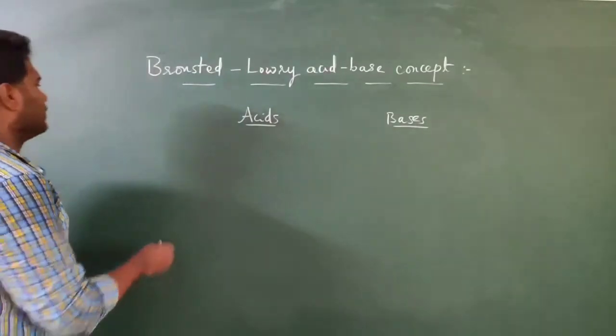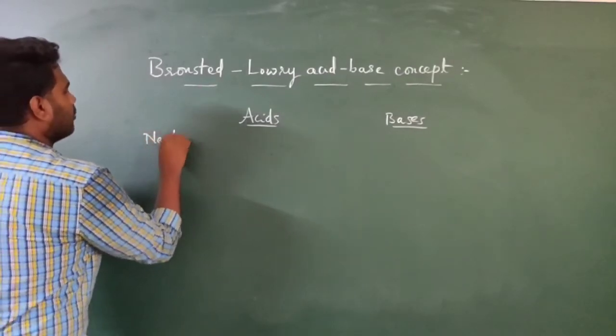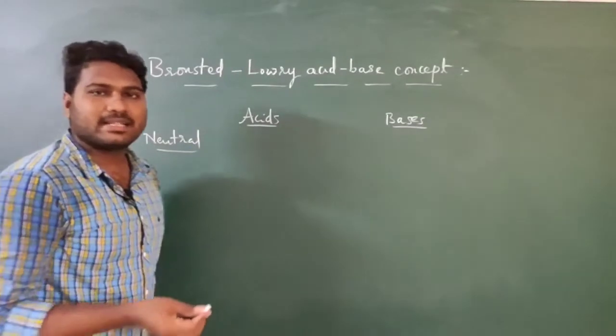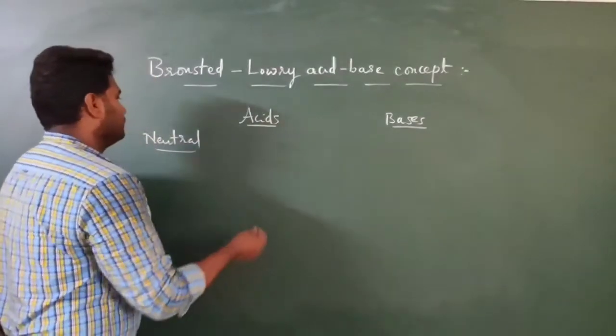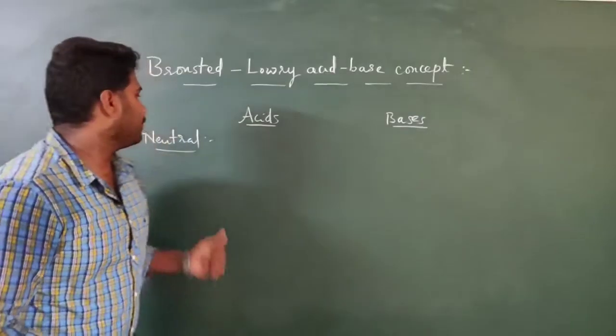We will discuss some examples. First, neutral molecules which will act as acids.